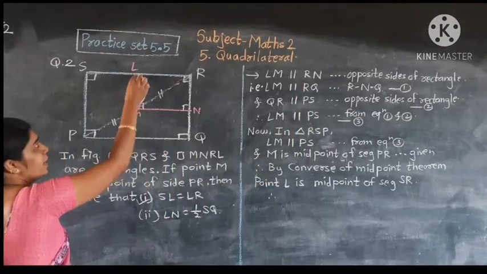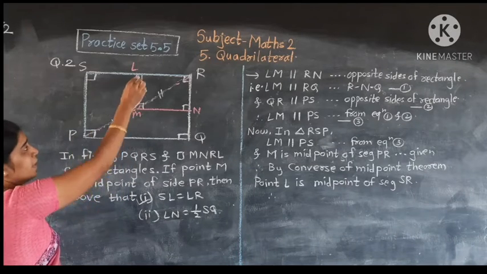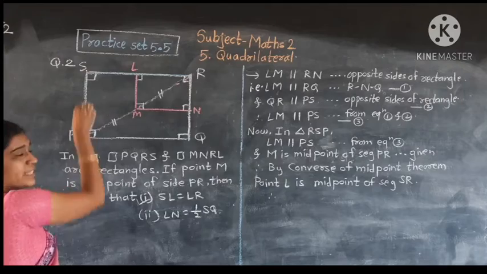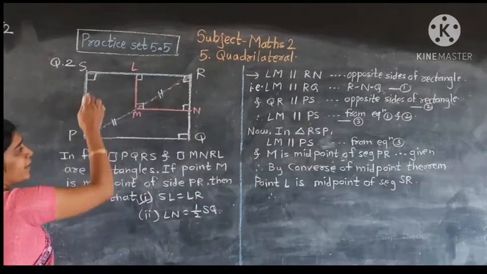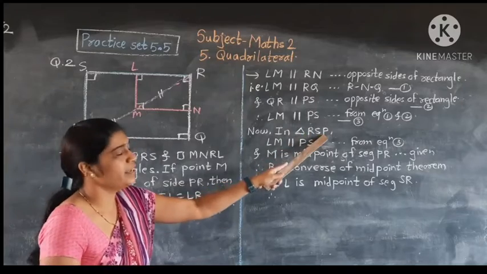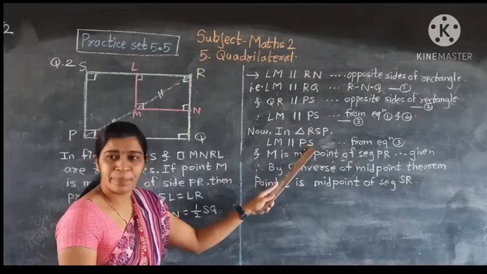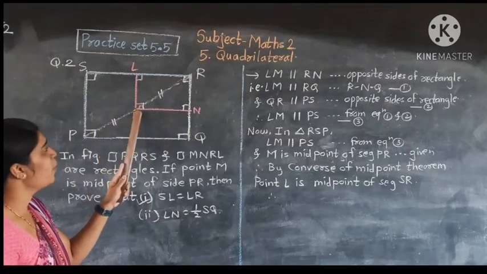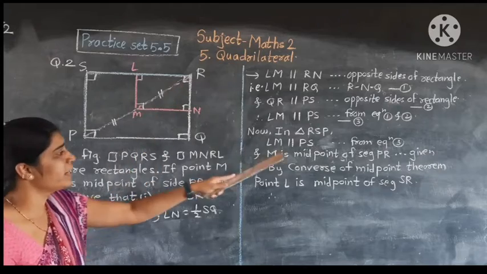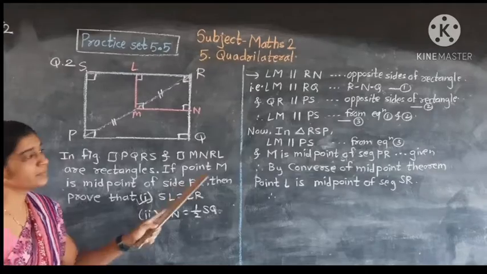See, where is LM? LM is parallel to PS, meaning SP. Now in triangle RSP, we have proved LM is parallel to PS. And point M is the midpoint of PR, given.